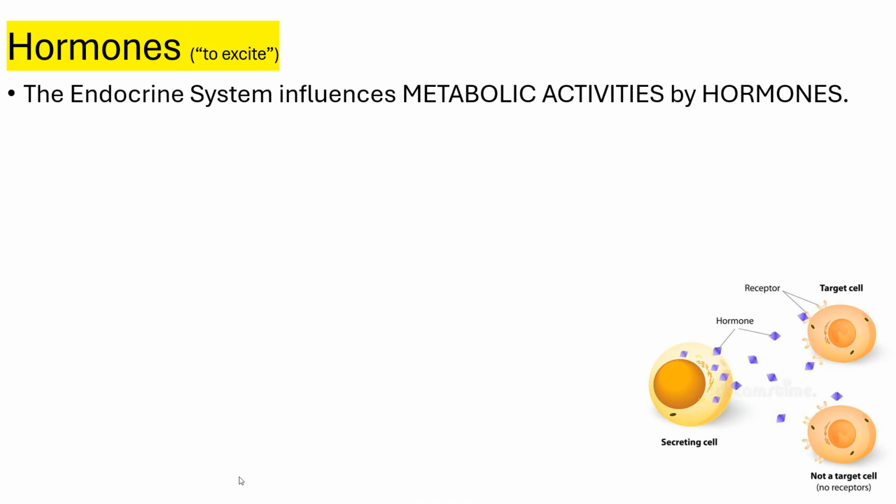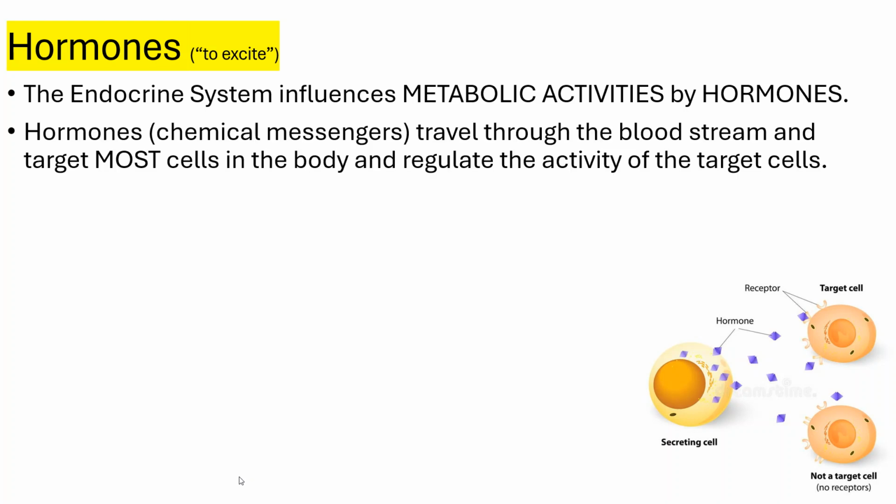So remember, you have two organ systems that are controlling metabolic activities. The endocrine system, and we talked previously in Anatomy 1 about the nervous system. So I don't want to leave that out there. So we do have two organ systems. This chapter is focusing on the metabolic activity control by hormones, which are in the endocrine system.